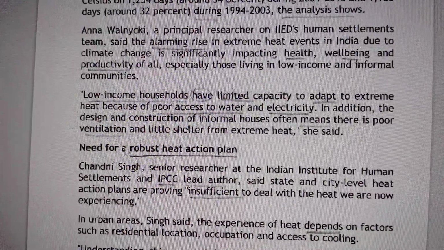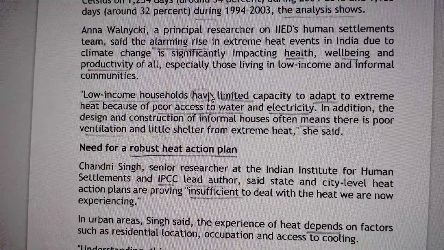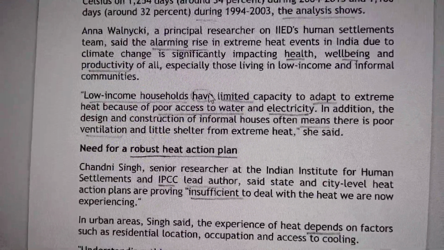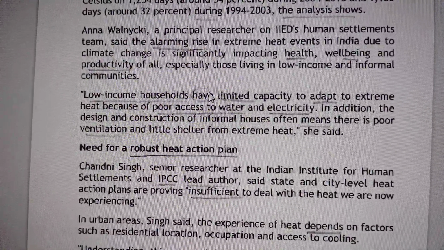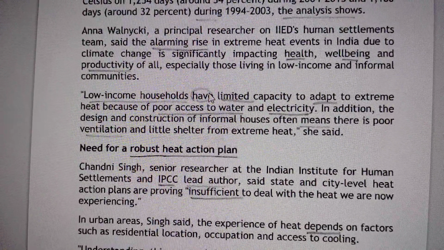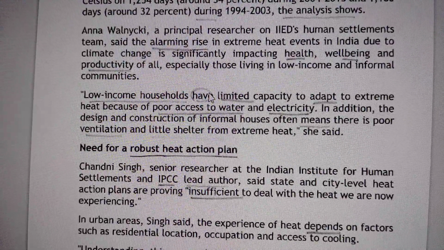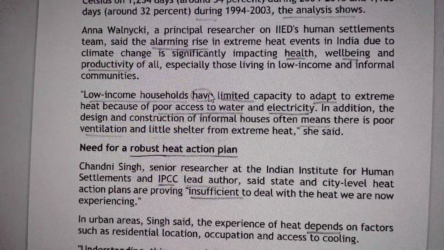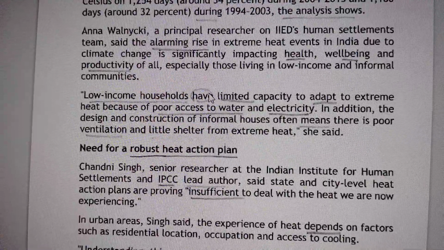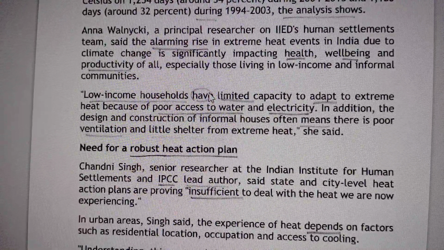Anna Walnycki, a principal researcher on IIED's human settlements team, said the alarming rise in extreme heat events in India due to the climate change is significantly impacting health, well-being, and productivity of all, especially those living in low income and informal communities. Here, try to understand the one, principal researcher, Ms. Anna Walnycki, on IIED's human settlements said the alarming rise.